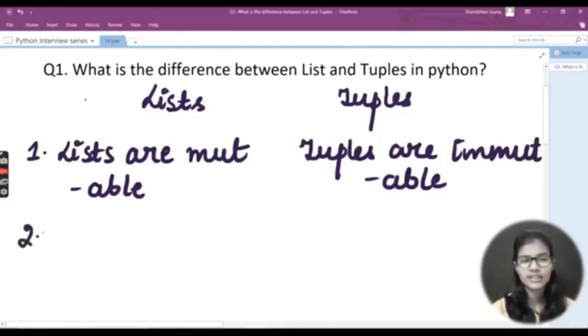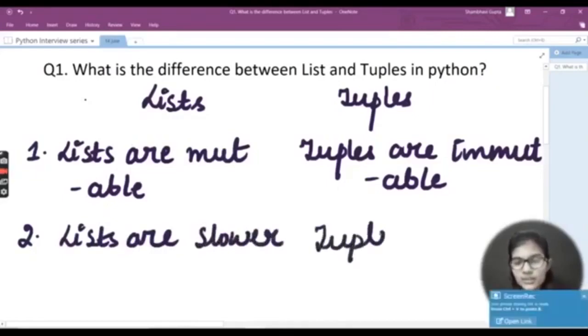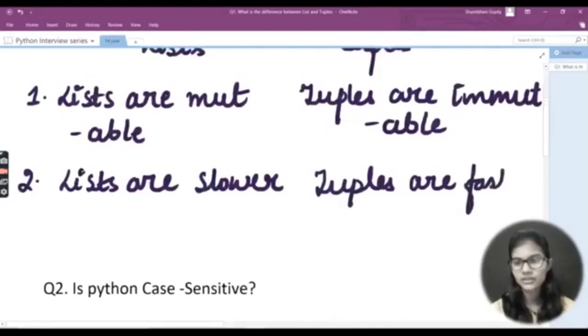Now moving towards the second difference. The second difference is that lists are slower than tuples. So I would just write here: lists are slower, and tuples are faster. So this is the second difference that goes here: the lists are slower and the tuples are faster. This you all know, right?